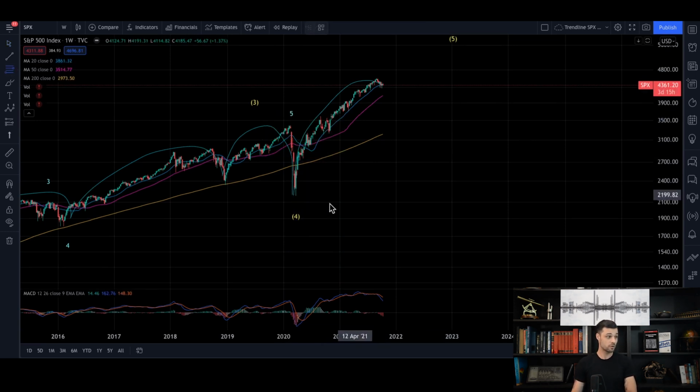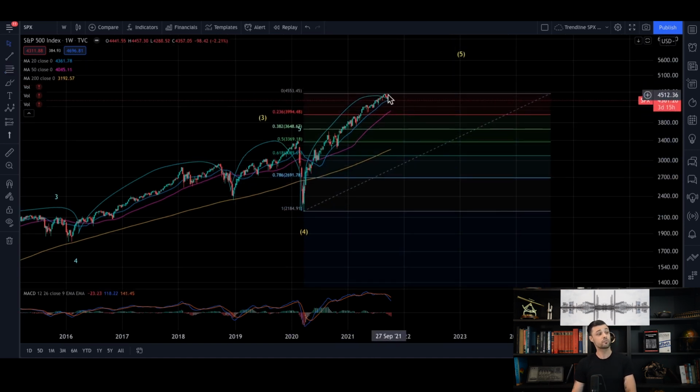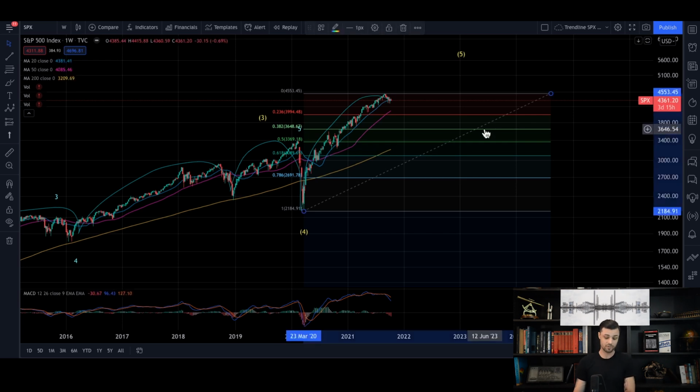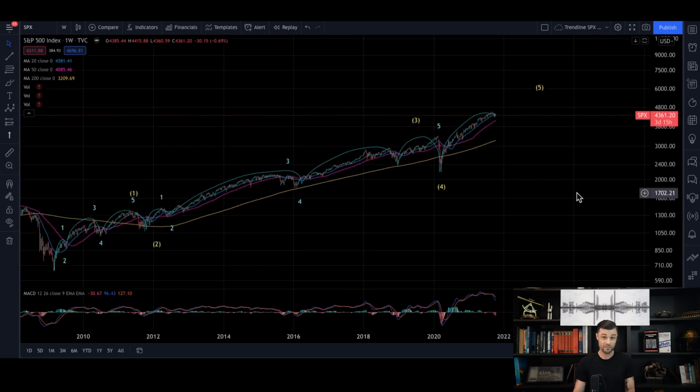So we don't know, but what we know is that at some point, this whole move is going to correct. We don't know if we reached the top or not yet, but when it corrects, it's probably going to go to the 38.2%, so 3,650. It's a very interesting piece of information to have, right? To know that at some point, the S&P 500 would probably be trading at 3,700. I'm not saying this year, maybe next year, and maybe we're going to move higher before we correct. But ultimately, we're probably going to come back to this level because this is how things happen forever. So, okay, that's the first information we can get.